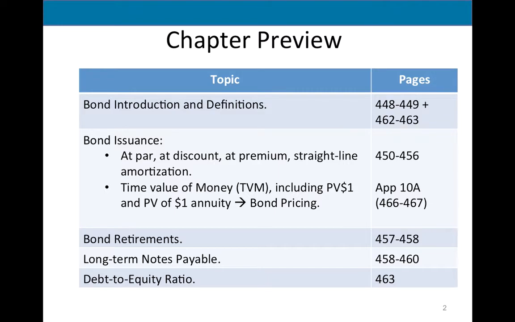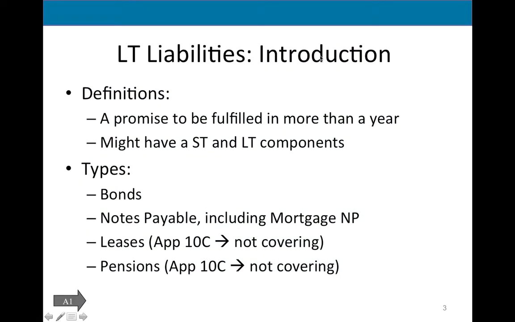And we will come back to this concept when we are taking managerial accounting. You will have to recall this concept when you take any finance courses. TVM, time value of money. Okay, so long-term liabilities. A promise to be fulfilled in more than a year. These are the types. We're only going to cover bonds and notes payable.